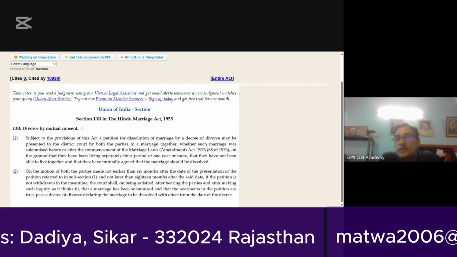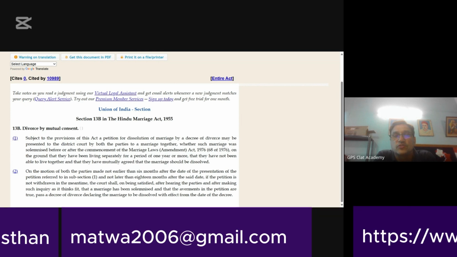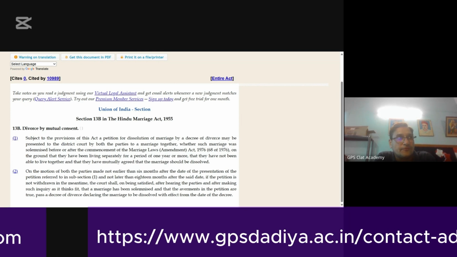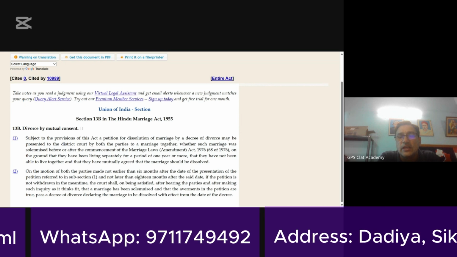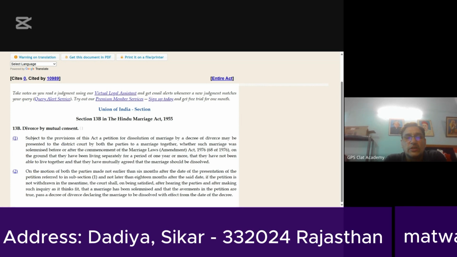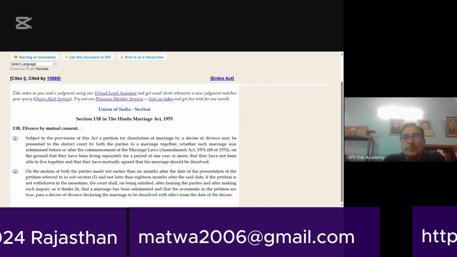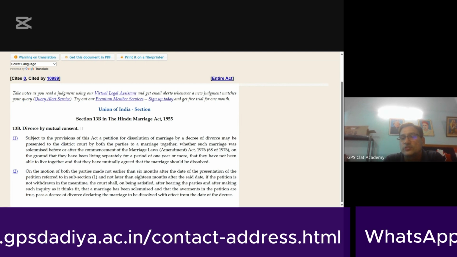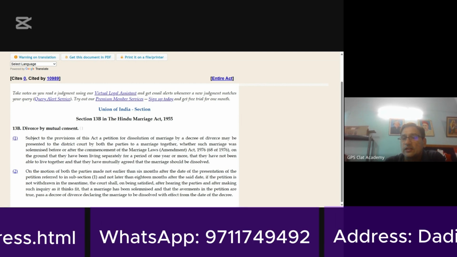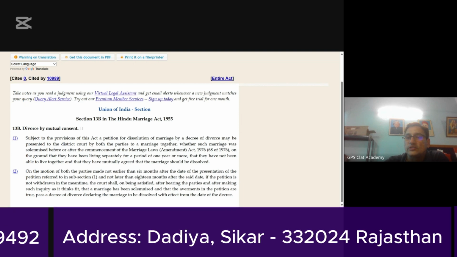In that hope, the legislature has granted a time of 6 to 18 months, a phase of cooling down when both the parties reconsider their mutual positions and then approach the court with a second petition. If they don't approach the court, the matter comes to an end, divorce proceedings are nullified. Then nothing more is heard on the issue.